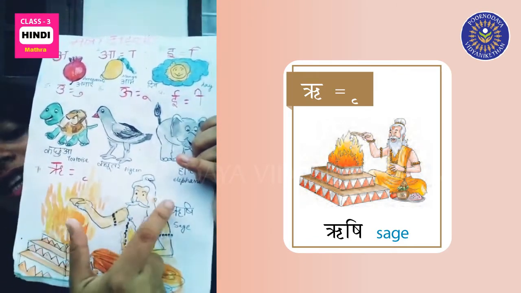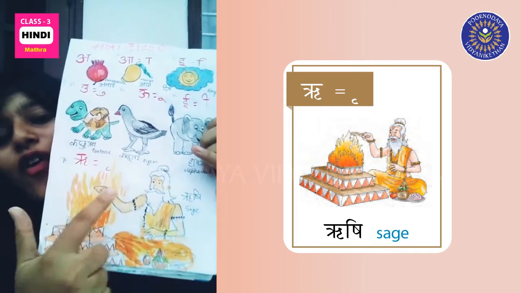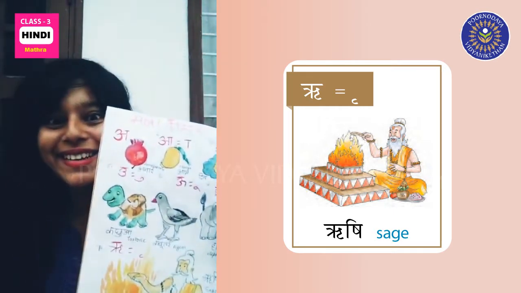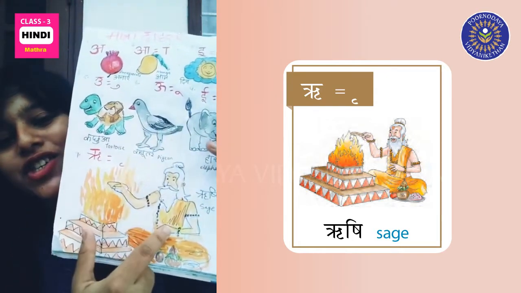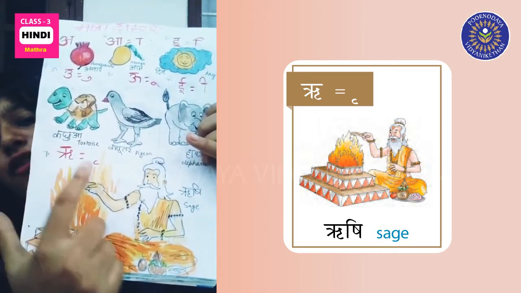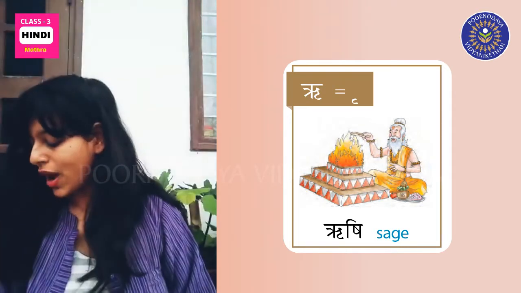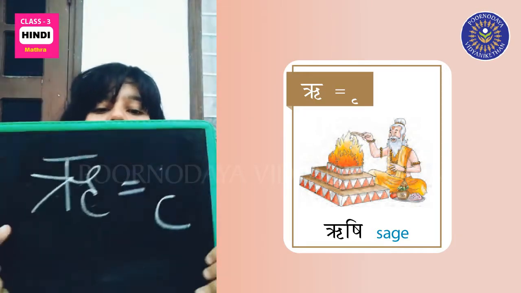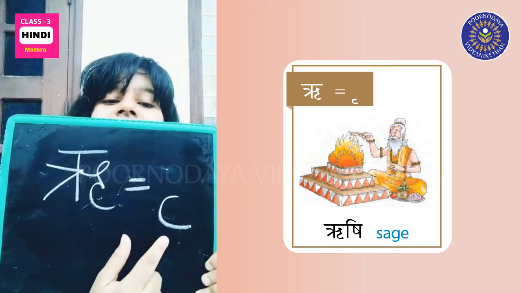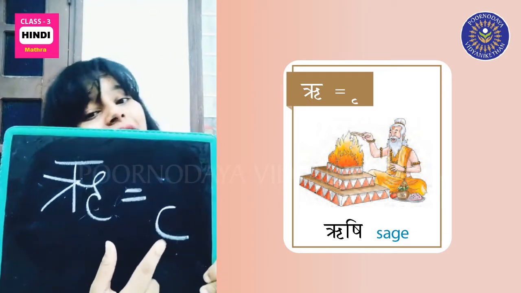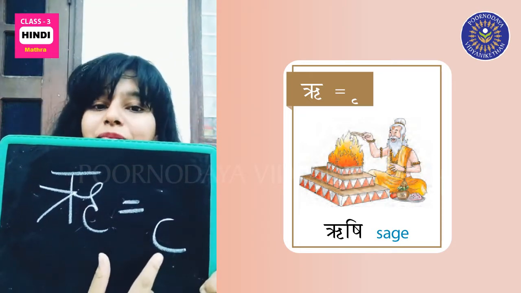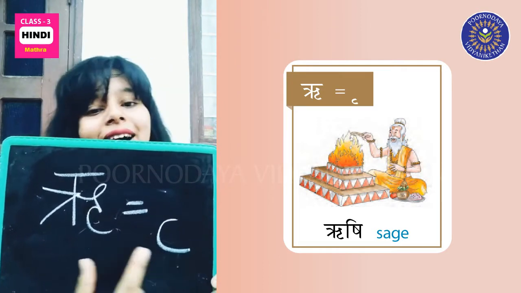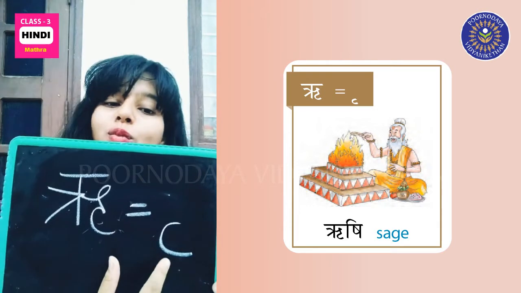Re for Rishi. So how do you write re matra? Re matra comes like this, like small c. Okay? Re matra comes like small c.